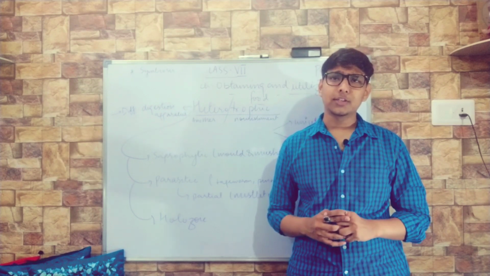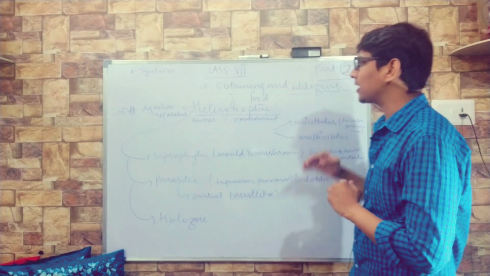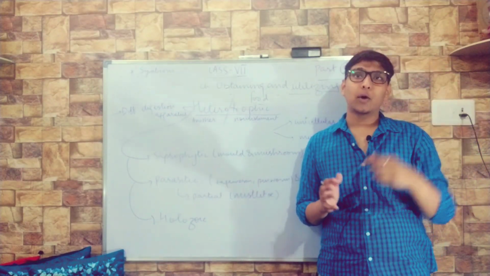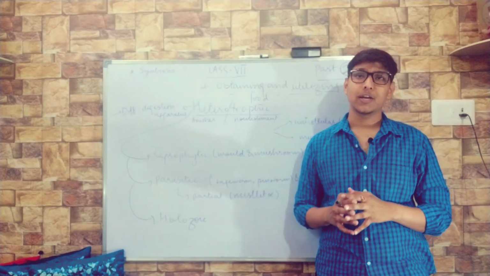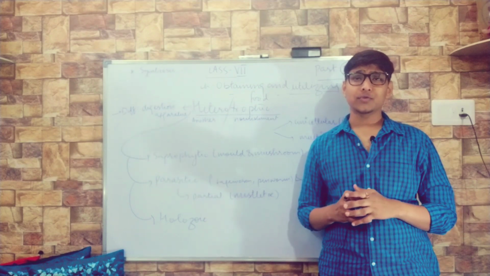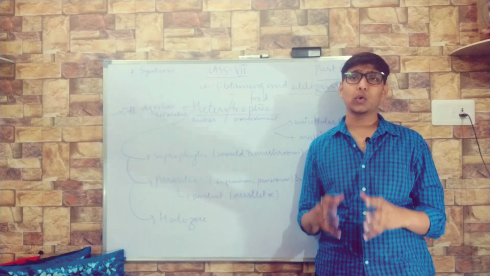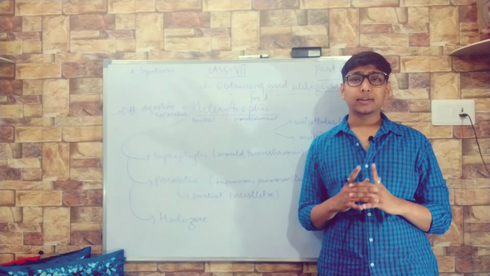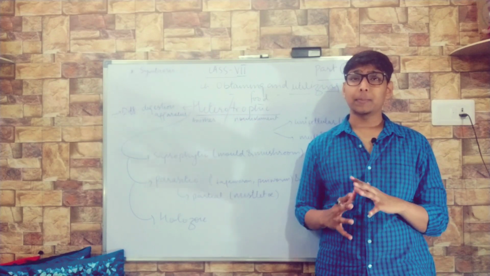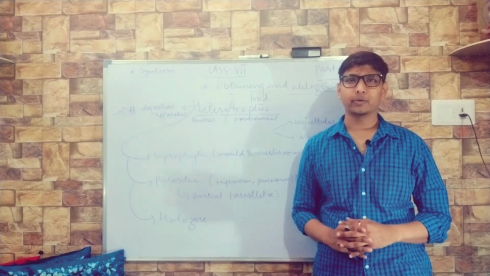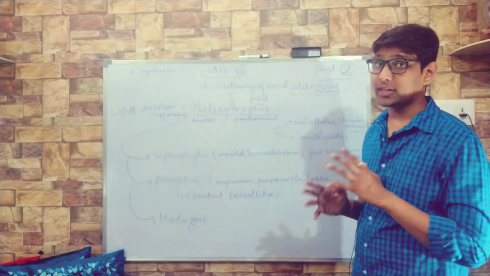Today I am going to continue the lecture from the chapter Obtaining and Utilizing Food. The first part we have done, in which we discussed the autotrophic mode of nutrition, how it is carried out, meaning how the raw material in the presence of sunlight and chlorophyll is converted into glucose. I had not told you one thing in the previous session, that the extra glucose which is produced by the plant gets converted into starch and stored in the storage organs of the plants. This was left out in that video.